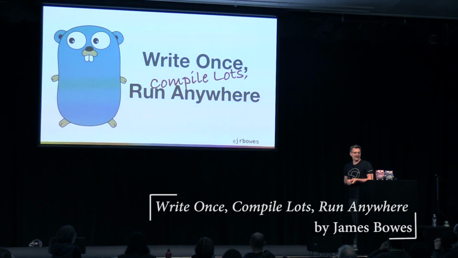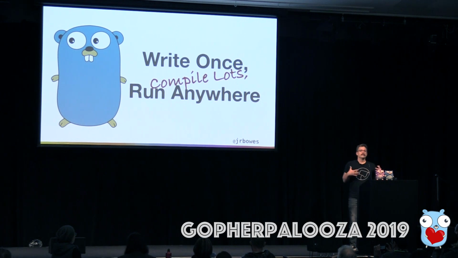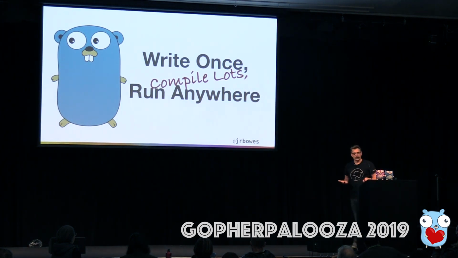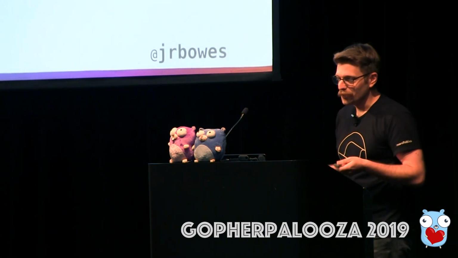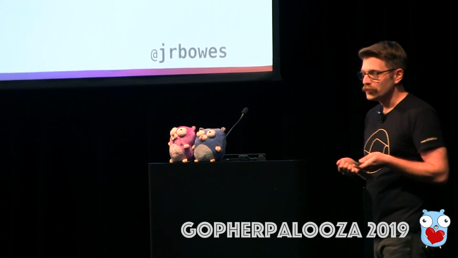Yeah, so I want to talk to you all today about write once, compile lots, run anywhere. One of the reasons I first came to Go was the ability to really simplify distribution of software, particularly command line interfaces. So being able to build a program, write the code once and then run it anywhere on all these different platforms. With Go, though, the thing is we're compiling to machine code, so we do have to compile lots for all these different target platforms.